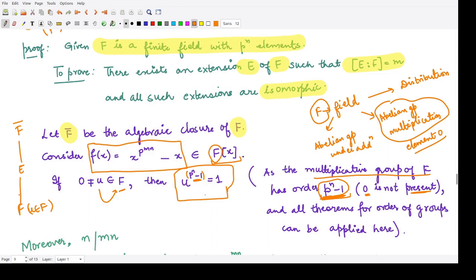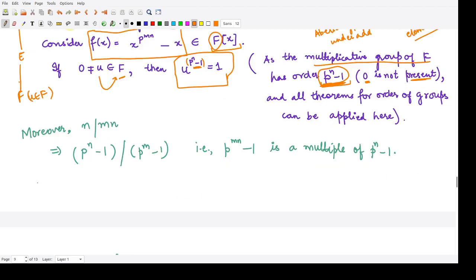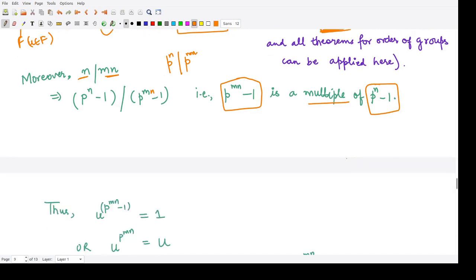Now it is quite obvious that n would divide mn. That is obvious, right? So that means when you take this to the power p to the power n, that will divide p to the power mn also. And this p to the power n minus 1 would divide p to the power mn minus 1. This is the result. So that means you could say this p to the power mn minus 1 is a multiple of p to the power n minus 1. This is the condition. From here we got this thing.